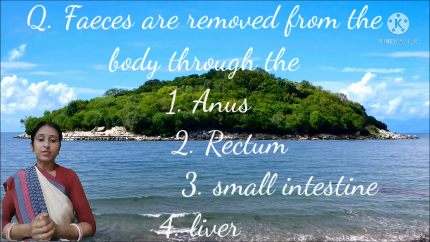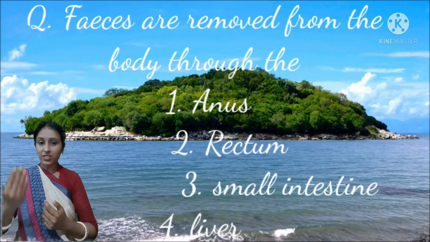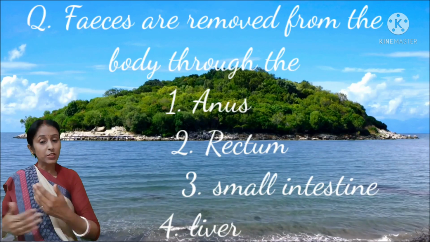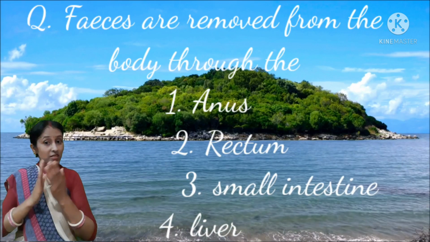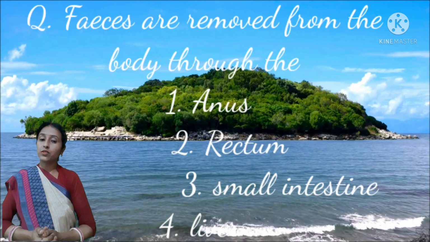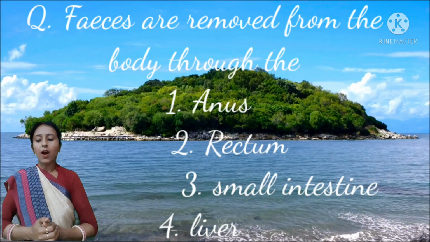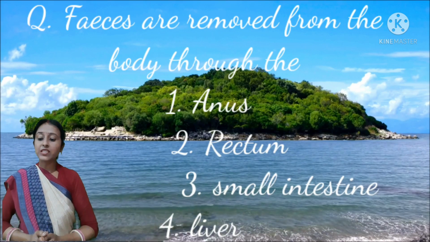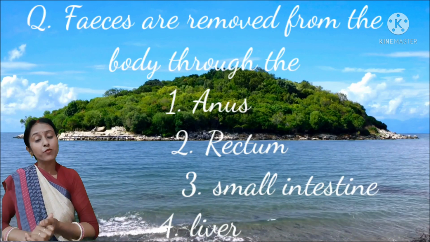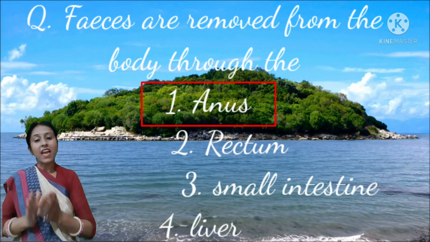Okay. The next one is, feces are removed from the body through which organ? Feces? What is feces? After the absorption of water in large intestine, the waste material forms and it is transferred into the rectum. So what is the name of that waste material? Feces, in our first chapter, which is the food. So what is the answer for this question? And your options are anus, rectum, small intestine or liver. So from where are the feces removed from our body? From anus. Okay, the answer is anus.